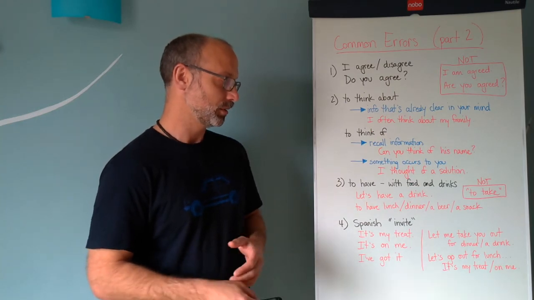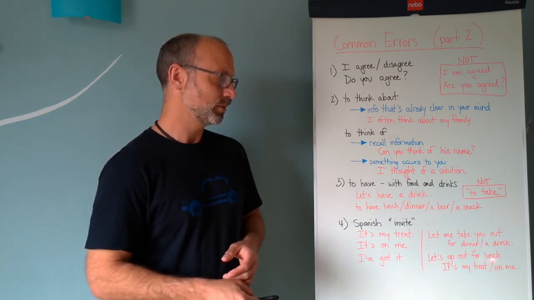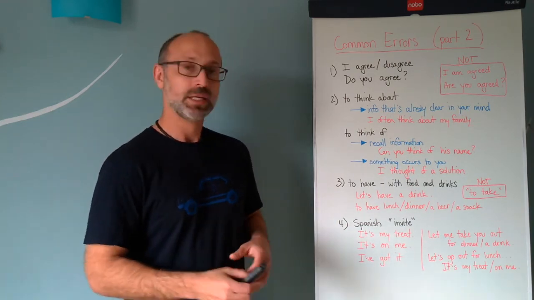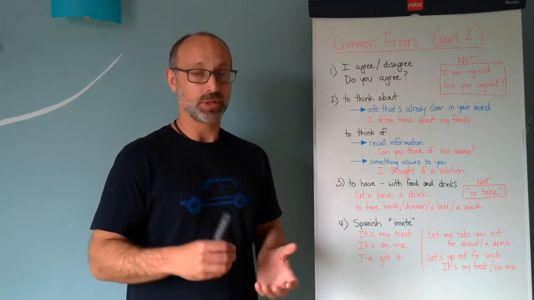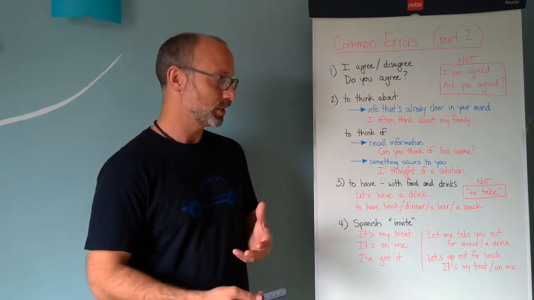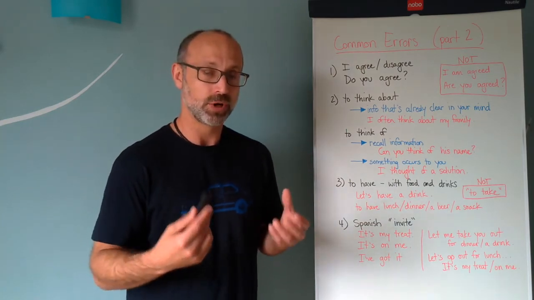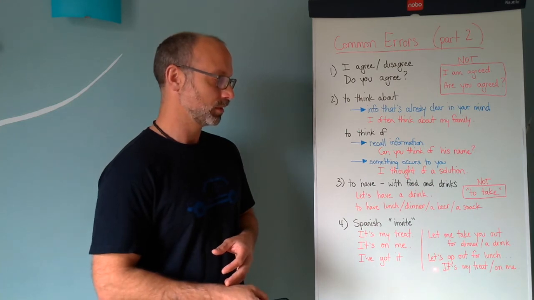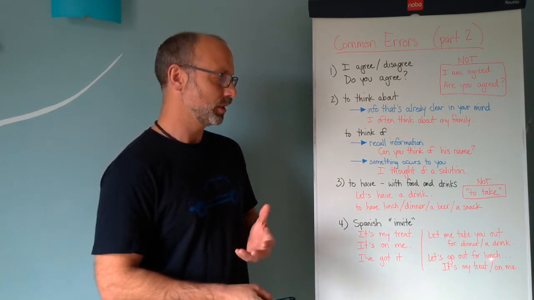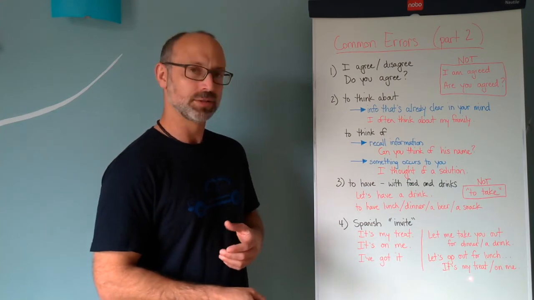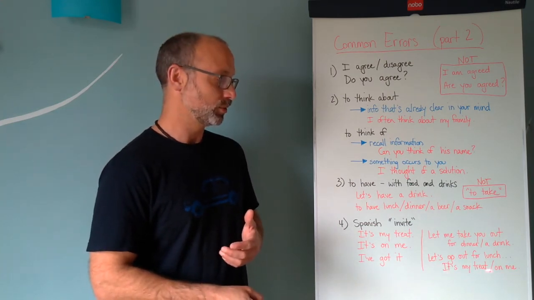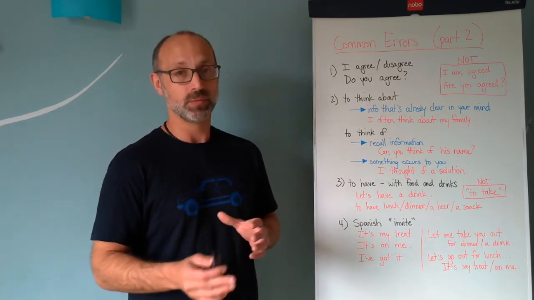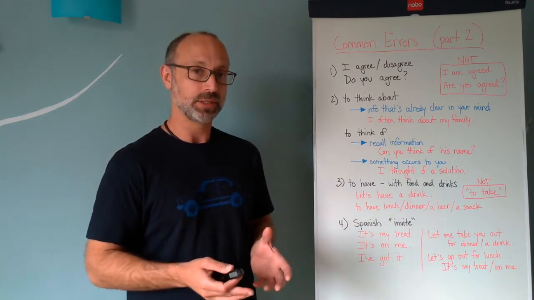Another option is this: "Let's go out for lunch." Well, we're done, so let's go out for lunch. Let's go out for a drink. This is just the invitation; you're asking them to come with you. But if you also want to offer to pay, you could add this: "It's my treat," or "It's on me." So together it would be, "Let's go out for lunch. Let's go out for a drink. It's my treat. It's on me." We probably wouldn't use them together, but one or the other. And with this, it's very clear that you're offering to pay.